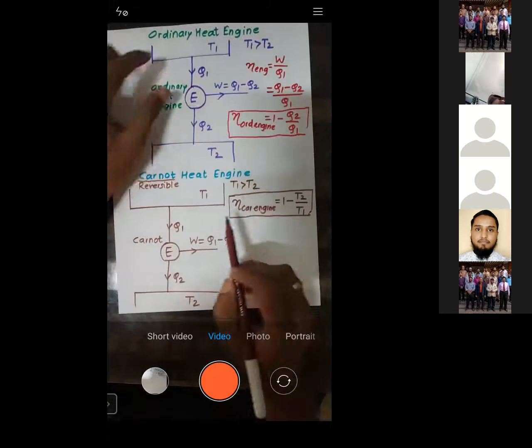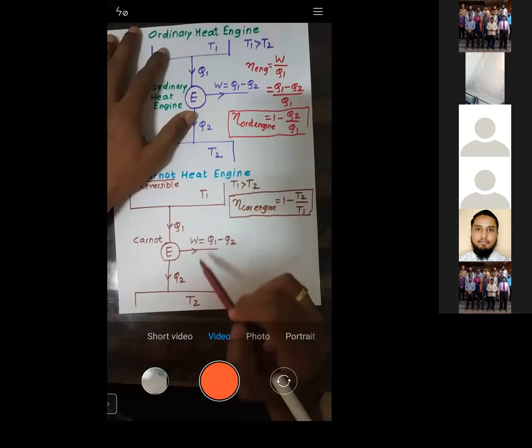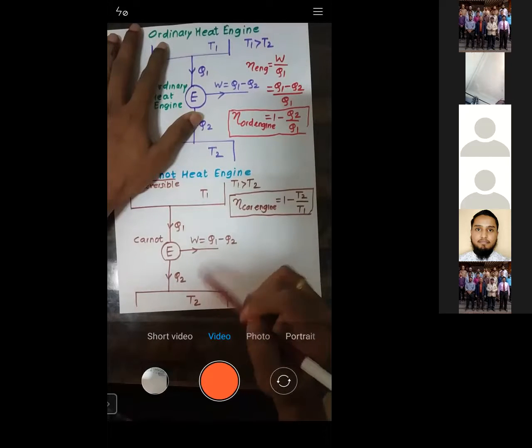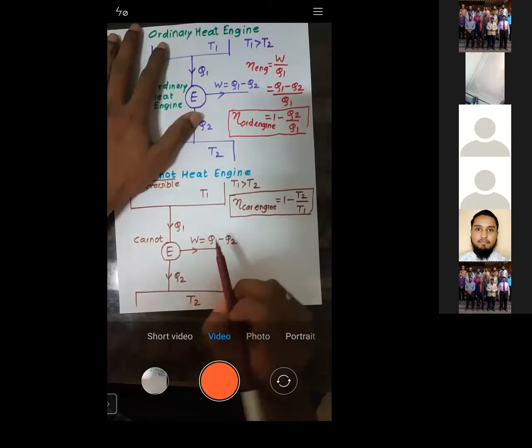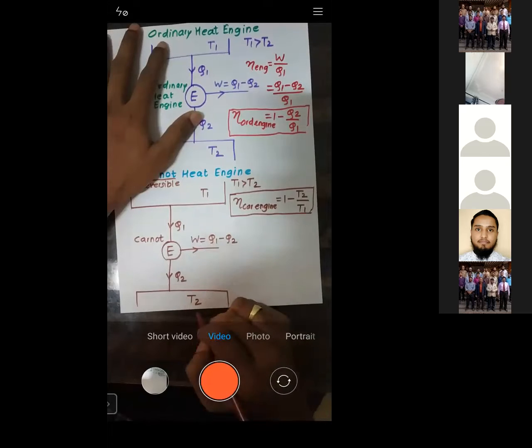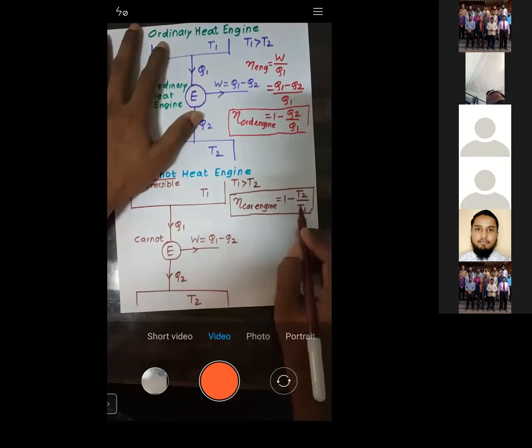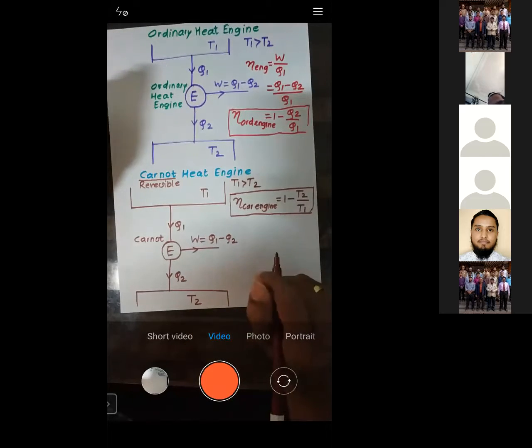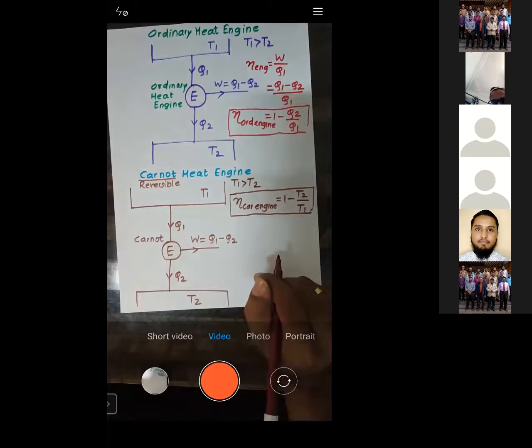T1 and T2 are the temperatures of the reservoirs, T1 is greater than T2, so obviously T2 is the minimum temperature upon T1, the maximum. Is that okay?